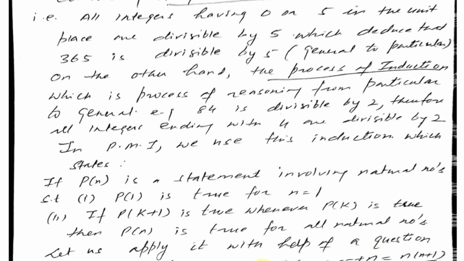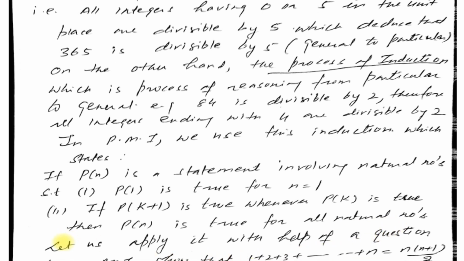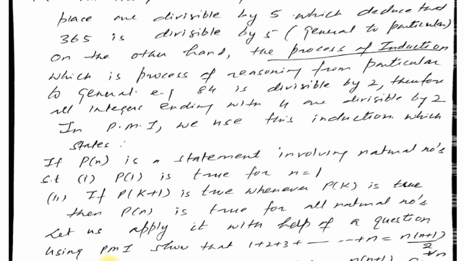Let us see it with the help of an example. The question is: using PMI, show that 1 plus 2 plus 3 up to n equals n into n plus 1 by 2. In the 10th class, we know what is the sum of the first n natural numbers. It is an AP. 1 plus 2 plus 3 plus up to n equals n into n plus 1 by 2, or you can say the sum of the first n natural numbers is n into n plus 1 by 2.